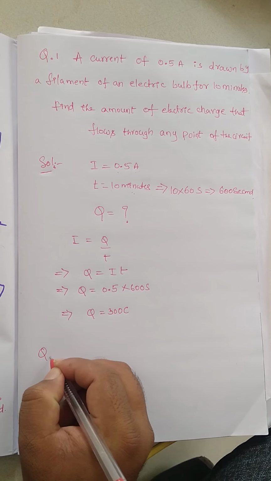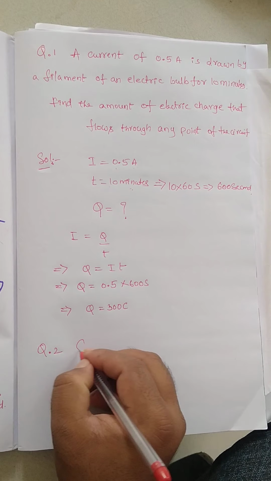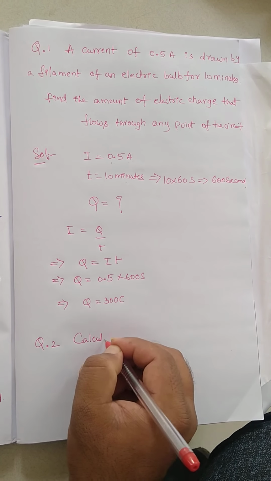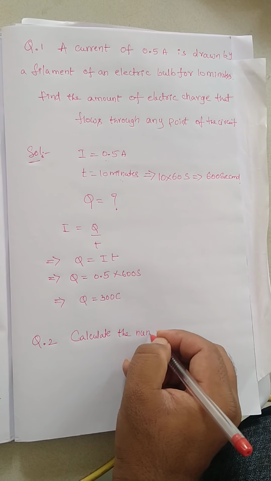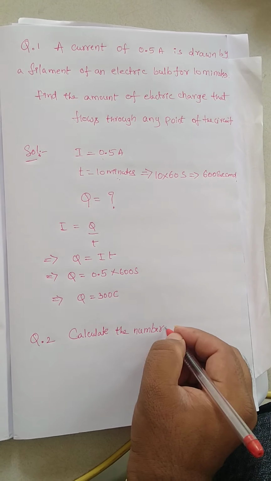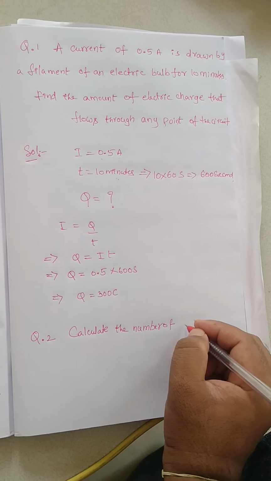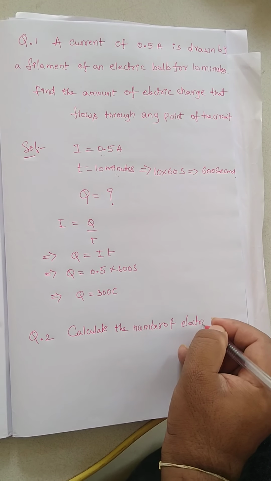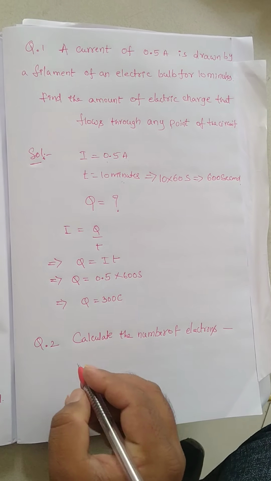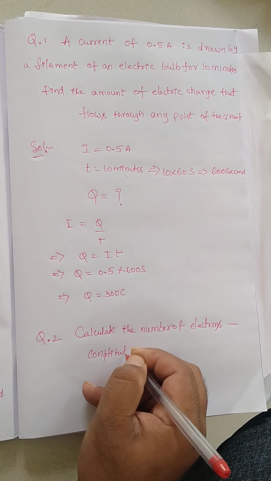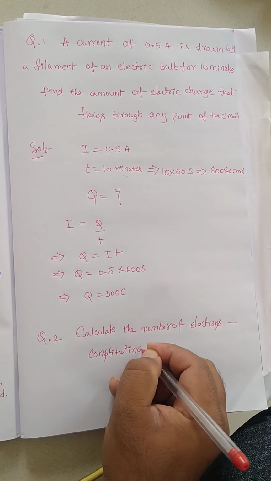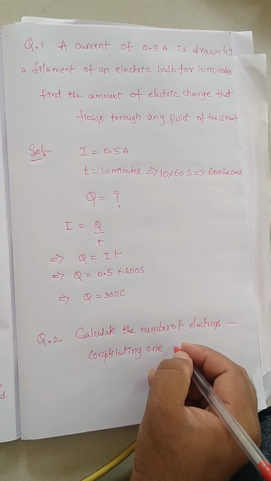And the second problem: calculate the number of electrons constituting 1 coulomb of charge.